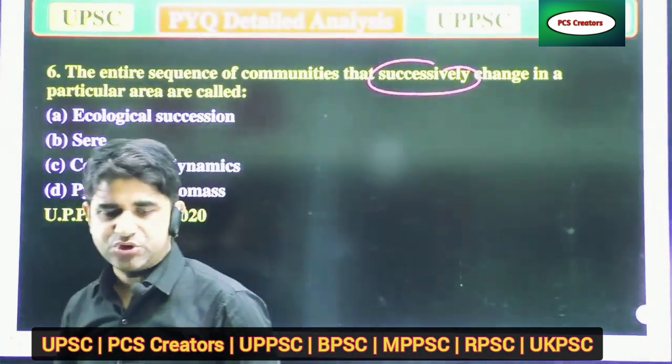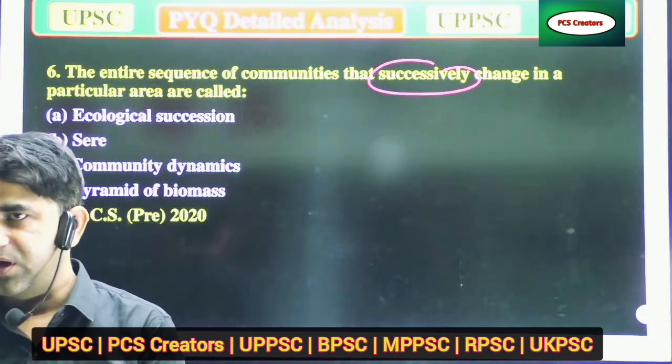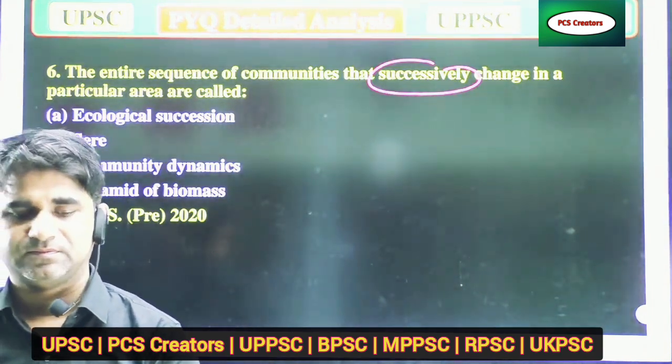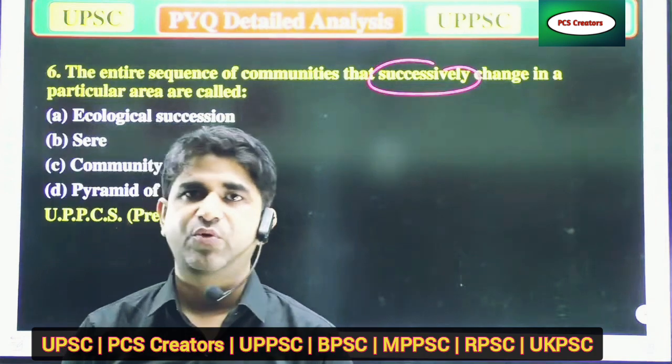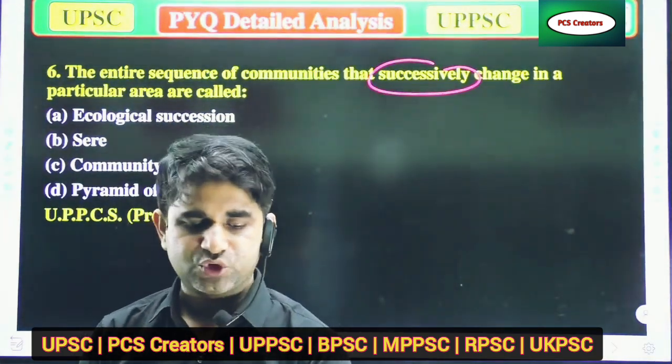Try to attempt these questions very fast. Everyone, I'm waiting, because these are very important.